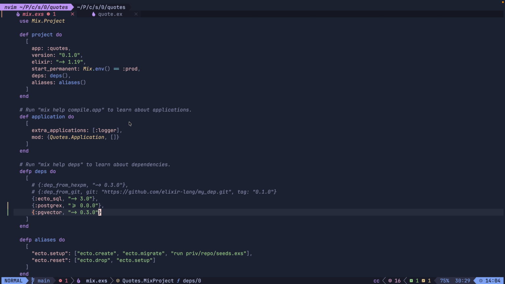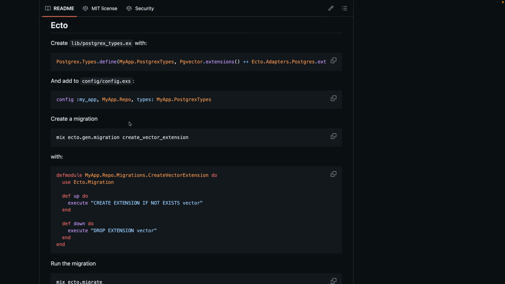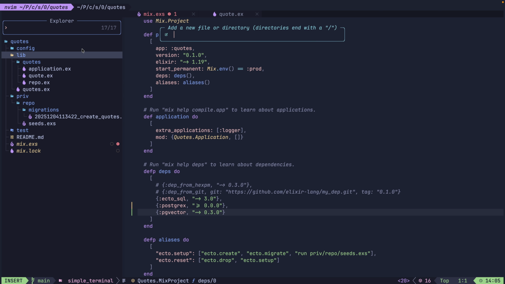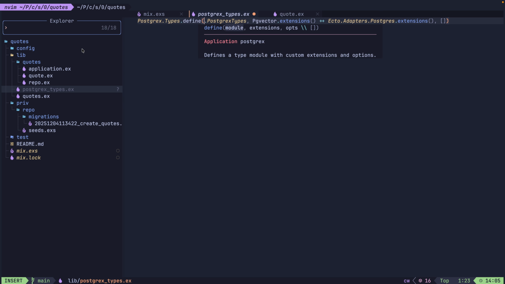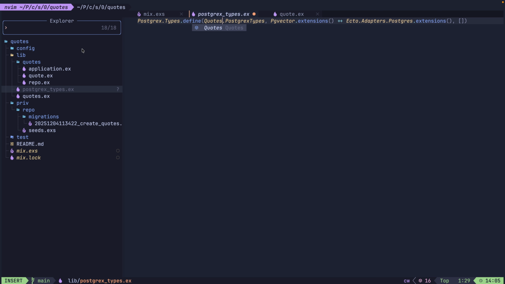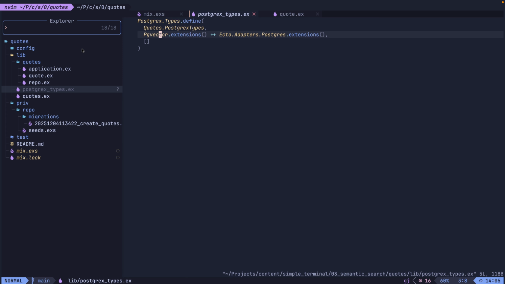Now, when we have it installed, we just need to follow the instructions from the official documentation. In our case for Ecto, because we use Ecto in our project. There are a few steps to follow. First, we need to define a specific PostgreSQL type. I'll just copy this line and put it in the Postgres types file. We need to replace my app with our real app name, which in my case is quotes.